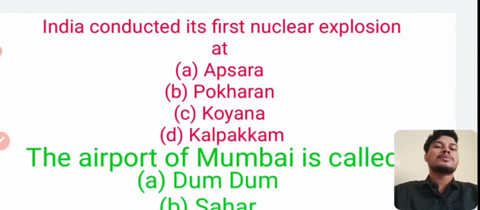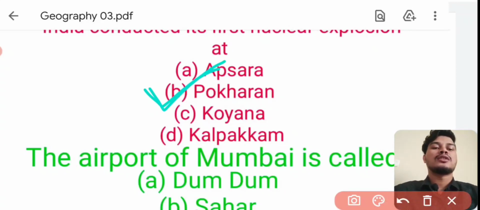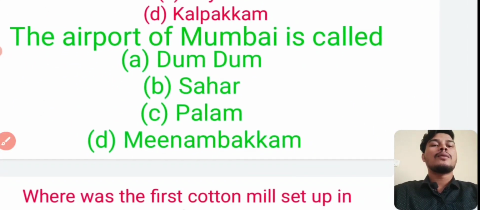India conducted its first nuclear explosion at? Answer is Pokhran. Option B, Pokhran. First nuclear explosion, Pokhran.